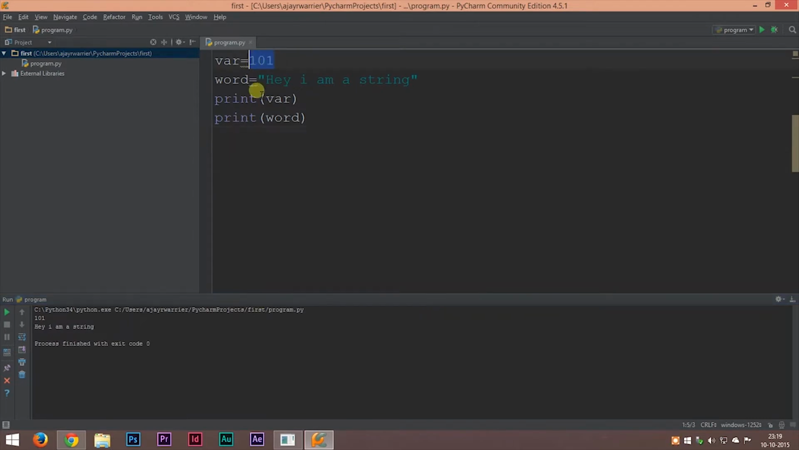For example, here our variable value is 101. So on the output screen we have the value 101. And our string variable has hey, I'm a string. And you can see hey, I'm a string in the output screen. So this is how you make variables.